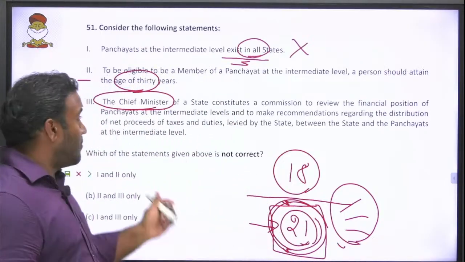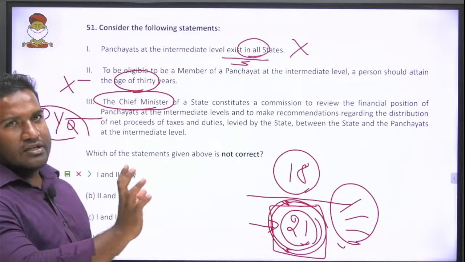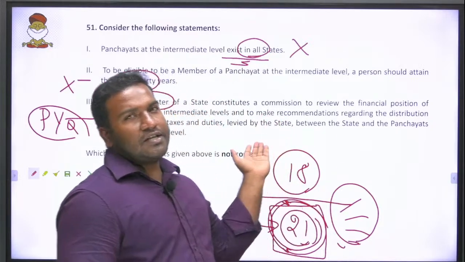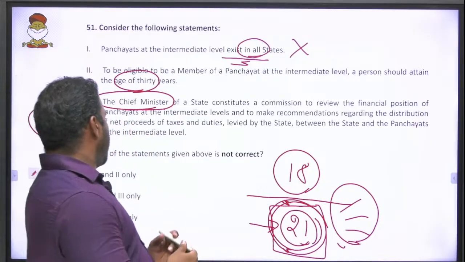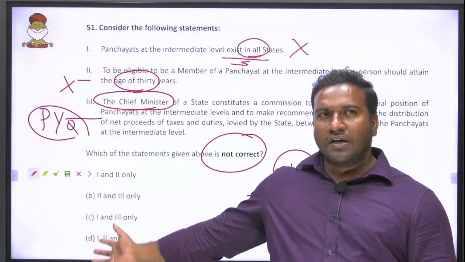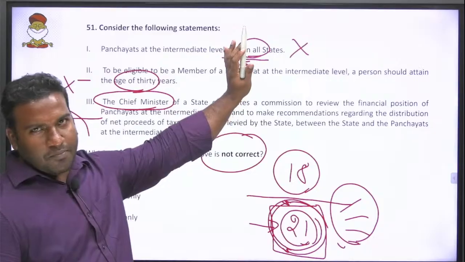Yes. So by PYQs you can hit this. Same clauses. The prime minister was highlighted last year, the chief minister is highlighted this year. Likewise. Now it is like, which of the following are not correct? So we found all 3 are incorrect. Easy question.